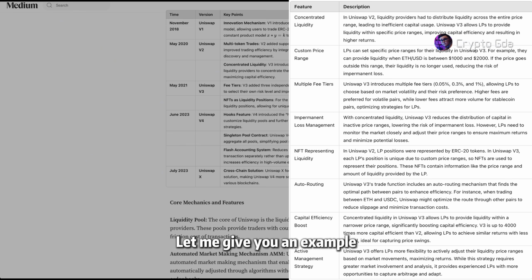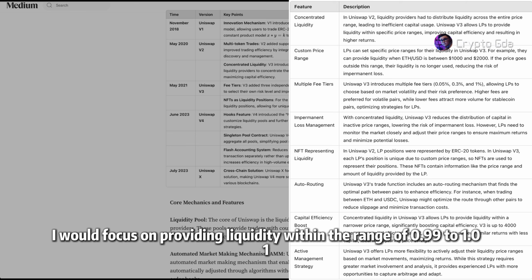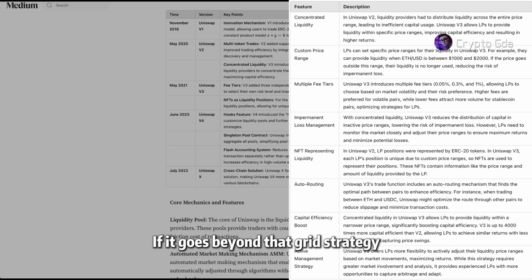Let me give you an example. If you're a stablecoin, I would focus on providing liquidity within the range of 0.99 to 1. If it goes beyond that, with this grid strategy, then I wouldn't provide liquidity. So with Uniswap, you can add liquidity within a specific price range.